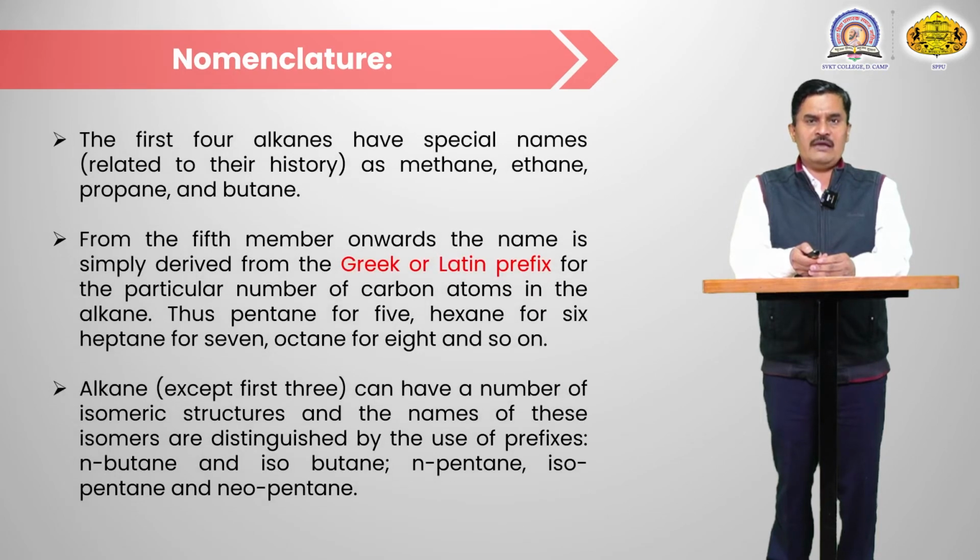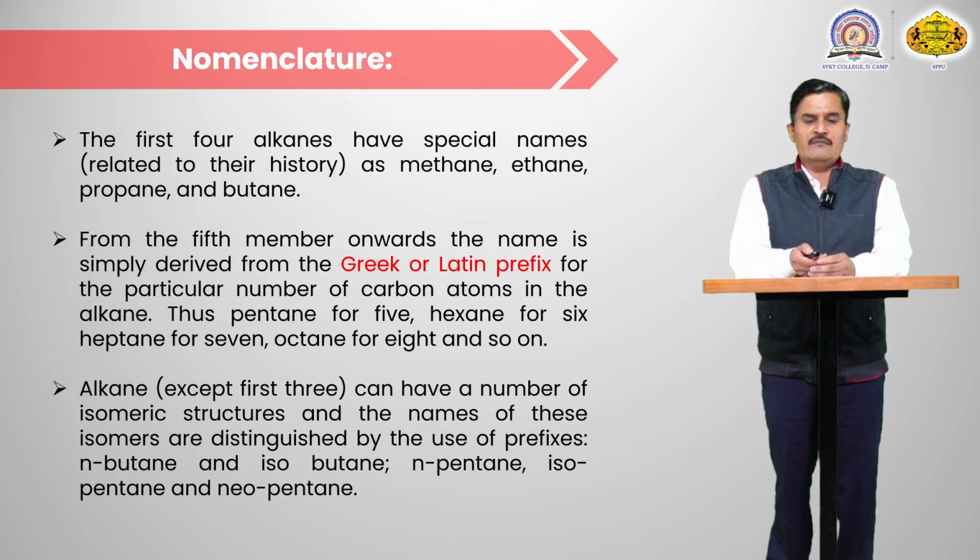So nomenclature of the alkane. The first 4 alkanes have special names related to their history, for example methane, ethane, propane and butane. So the first 4 members have names coming from that history. From the 5th member onward, the name is simply derived from a Greek and Latin prefix for the particular number of carbon atoms in the alkane.